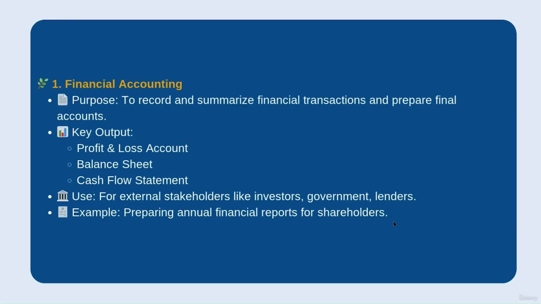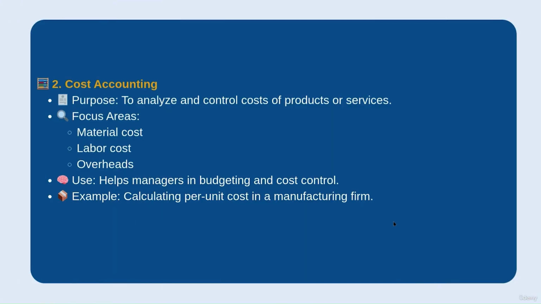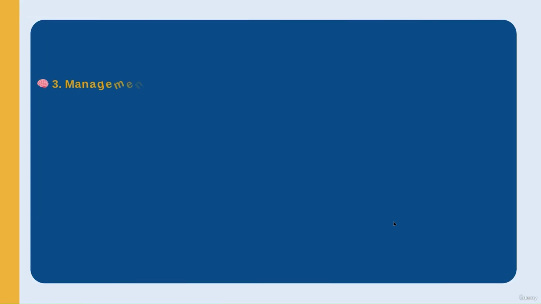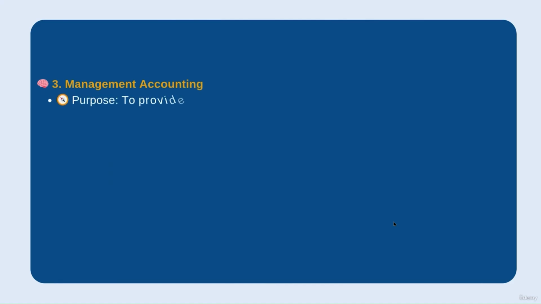And if we talk about cost accounting, the purpose is determining and controlling the cost of products or services. It covers material cost, labor cost, and overhead costs, and this method is used by manufacturing units and production managers.